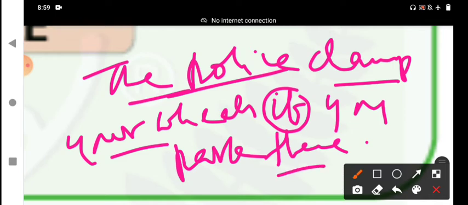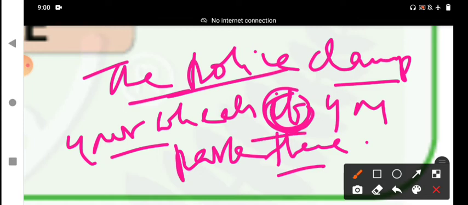Subject, verb is there. The police, subject, verb. This is the simple present tense. This is the simple present tense. In between, if has been there. It is a subordinate conjunction. It is a conditional clause.